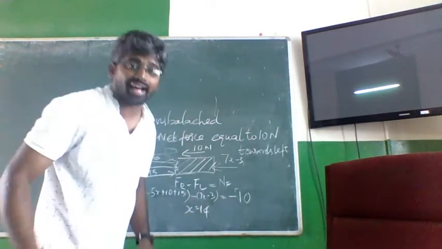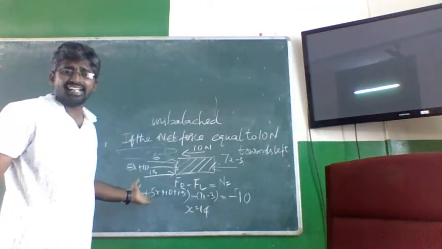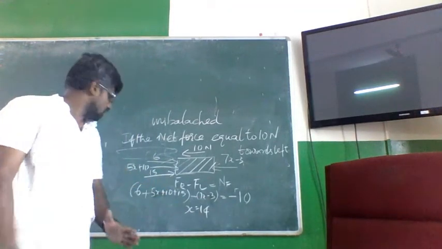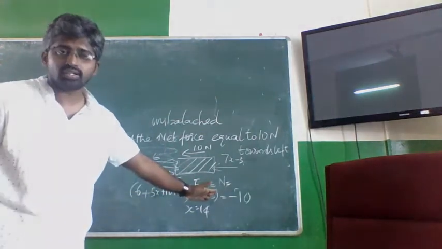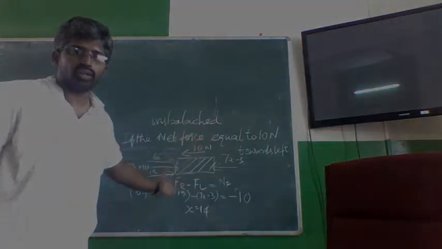x is equal to 14. Due to the lack of time, I'm not solving this. Very easy, just arithmetic. Put x on one side and numbers on the other side, you will get the value of x. The very important point is for an unbalanced system, if it's moving towards left, it's minus 10. If it's moving towards right,